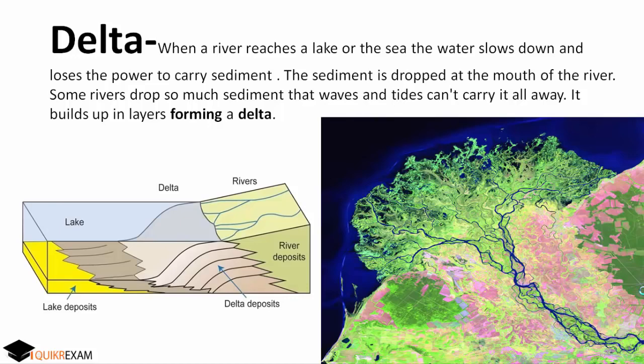And what is the main reason to form a delta? Some rivers form a delta and some rivers don't. The main reason is that when a river carries so much sediment that a wave or tide can't carry it all away, meaning it can't wash it away from the shores of the sea, that results in a delta. Some rivers carry very little sediment, so they don't form a delta because the sediment is washed away with the tides or the waves. So the main criterion to form a delta is carrying so much sediment that waves or tides of the sea are unable to wash it away from the shores.